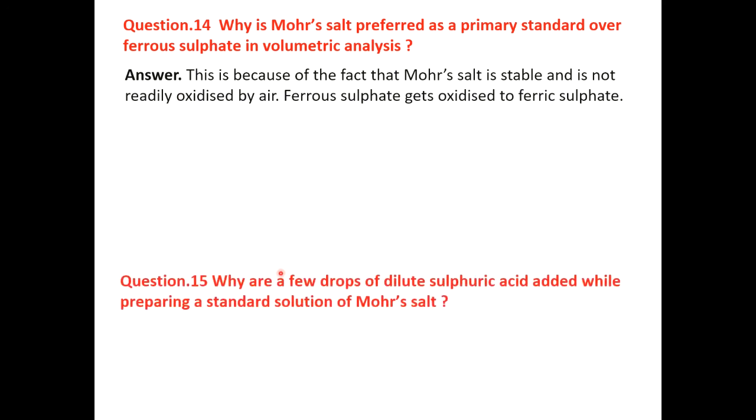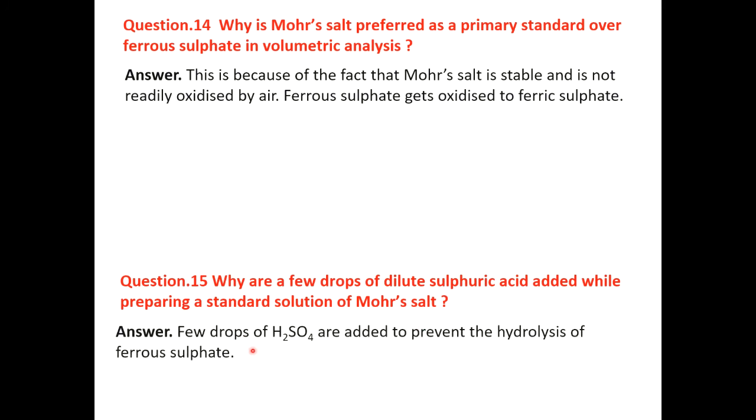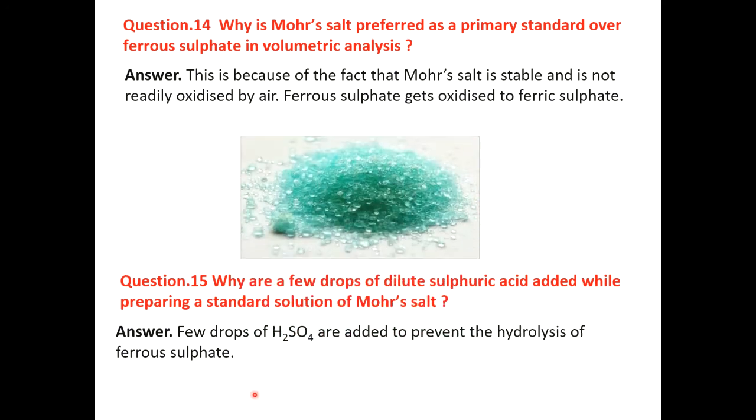Next, why are a few drops of dilute sulfuric acid added while preparing a standard solution of Mohr's salt? Because when H2SO4 is added to the Mohr's salt, it prevents the hydrolysis of ferrous sulfate. So the answer: H2SO4 is added to prevent the hydrolysis of ferrous sulfate. This is the Mohr's salt.